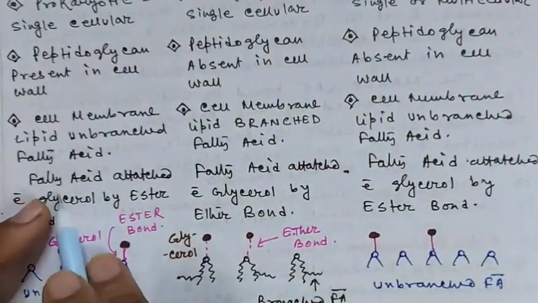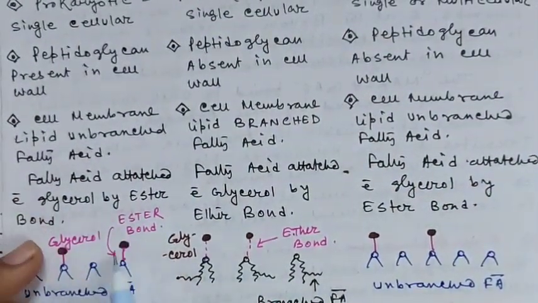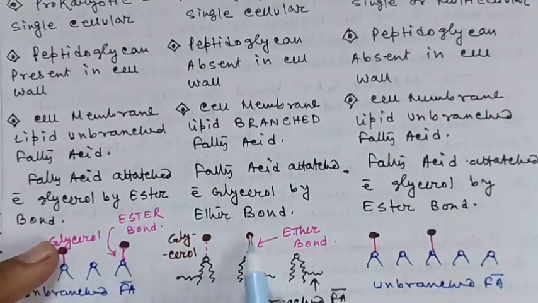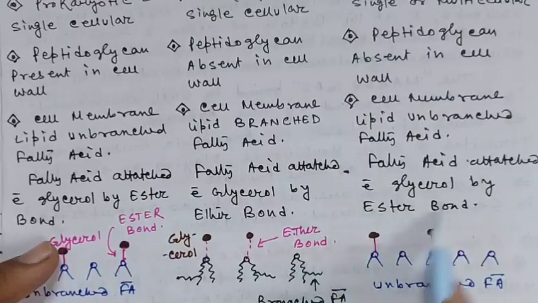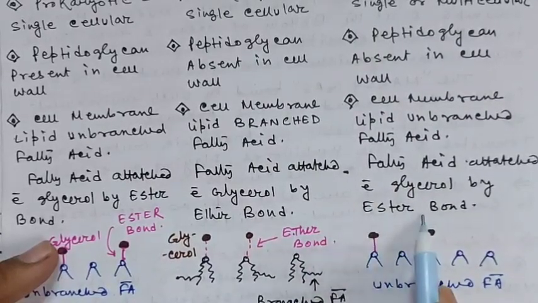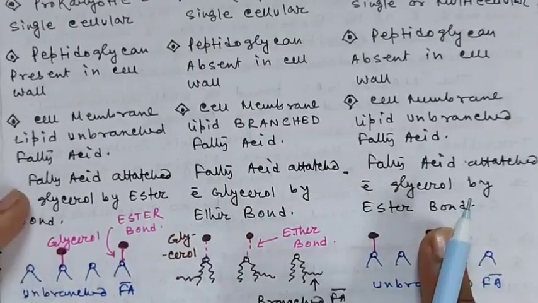And in bacteria, the fatty acid is attached with the glycerol by ester bond, so this is the ester bond. And in Archaea, the fatty acid is attached with the glycerol by ether bond, and in Eukarya, the fatty acid is also attached with the glycerol by ester bond. These are similar to bacteria.